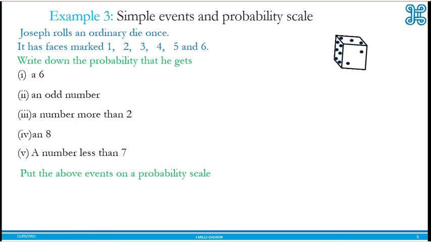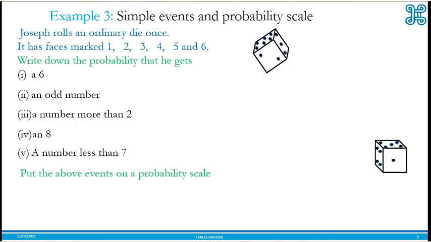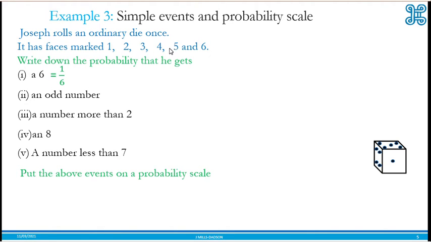Now let's look at rolling a die. Chance of getting a 6. On a die, there's only one face with a 6, so that will be 1 out of 6. An odd number, we have 1, 3, and 5. 3 odd numbers, so that will be 3 out of 6. More than 2: 3, 4, 5, 6. 4 numbers, so 4 out of 6. And 8, there's no 8 on a die, so that is 0. A number less than 7 is 1.